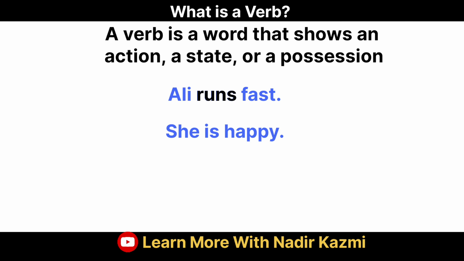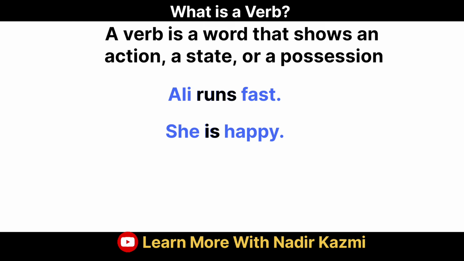Second sentence, if I say, she is happy. Here, the word is shows the state of being of her. It is showing in what condition she is. She is happy. It is showing her condition of happiness. So is is also a verb here because it is showing the state of being.